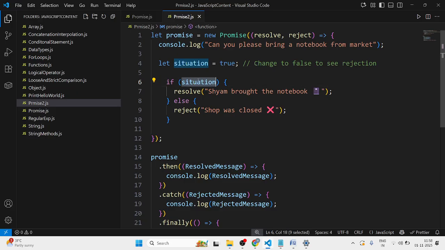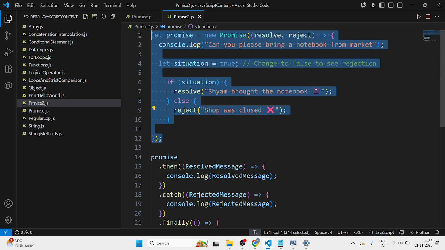If the situation is true, if everything goes well, then Shyam will bring the notebook from the market. If the situation does not permit, if he is not able to keep the promise, then I want to tell, "Hey, the shop was closed, so because of that reason, I did not bring the book for you." Okay, so this is my promise.